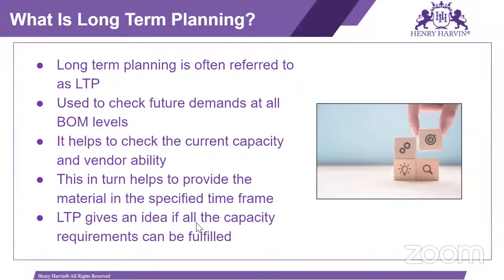Long-term planning gives us an idea if all the capacity requirements can be fulfilled. So by using long-term planning, we can check whether we are able to fulfill the capacity requirement, or whether we need to check for an additional machine, so that we can shift the extra load to that machine. Okay.